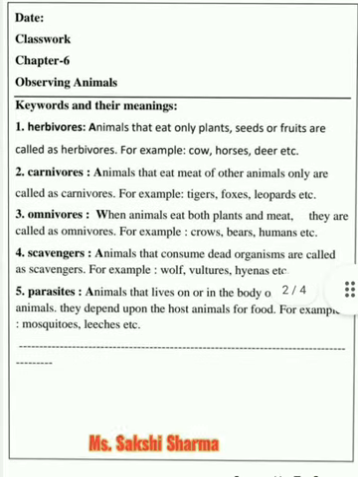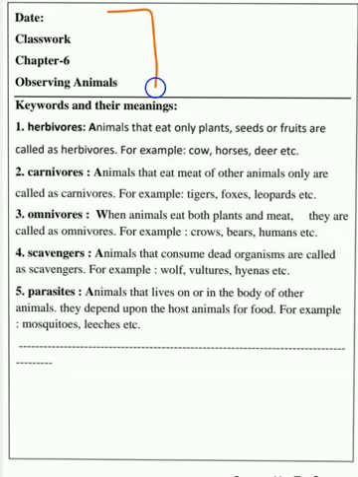So you have to follow this format. Before doing the work, you have to start with the date at the top, then classwork, chapter 6, and then observing animals. Then after, put a margin line using your pencil and scale. So this is a margin. This is the format, and after that this is the margin that you have to put on.